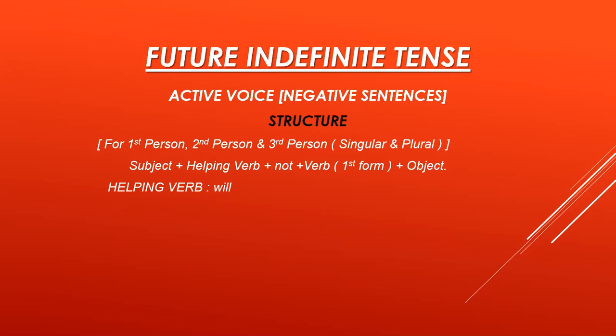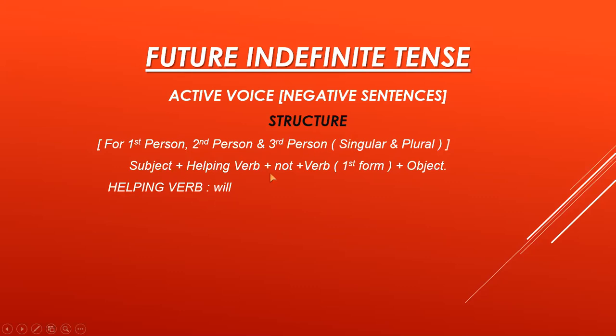You should remember this thing in your mind, that future means we have the helping verb will. Now for negative sentences, one thing you also keep in mind is that after the helping verb we have to add not. Now for first person, second person, and third person, singular and plural, for I, we, you, he, she, and they, it means for all the persons we have only one structure, because we have only one option of the helping verb, that is will.